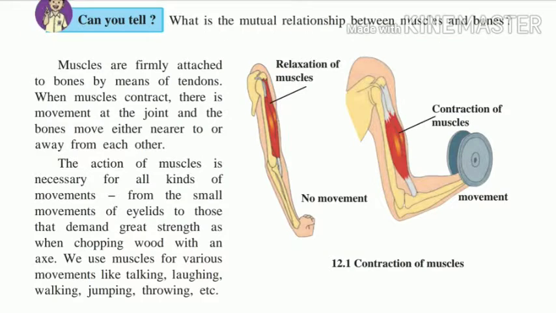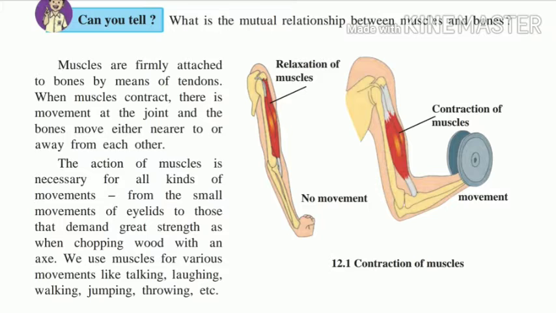Let us see now what is the mutual relationship between muscles and bones. Muscles are firmly attached to the bones by means of tendons. When muscles contract, there is a movement at the joint and the bones move either nearer to or away from each other. The action of muscle is necessary for all kinds of movement, from the small movement of eyelids to those that demand great strength when chopping wood with an axe. We use muscles for various movements like talking, laughing, walking, jumping, throwing, etc.